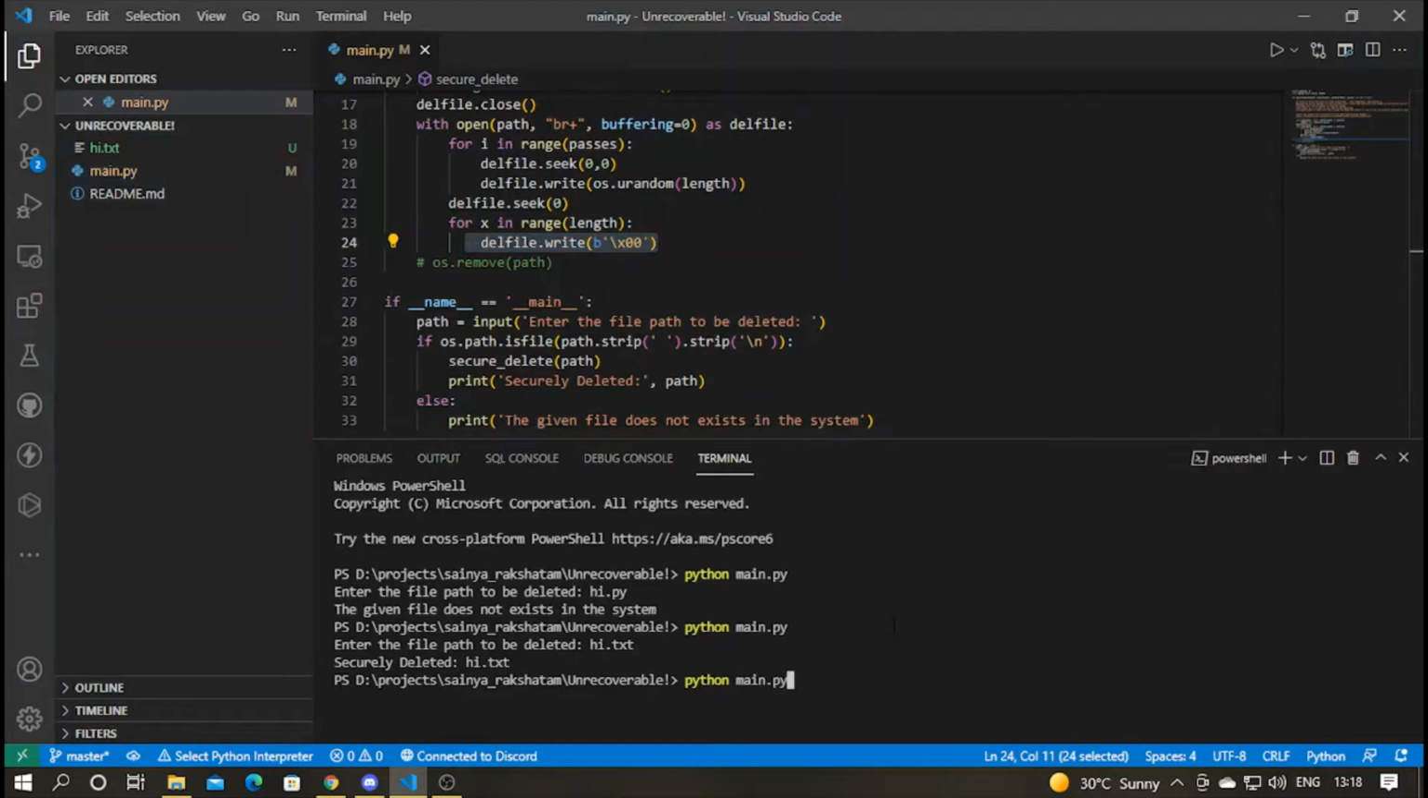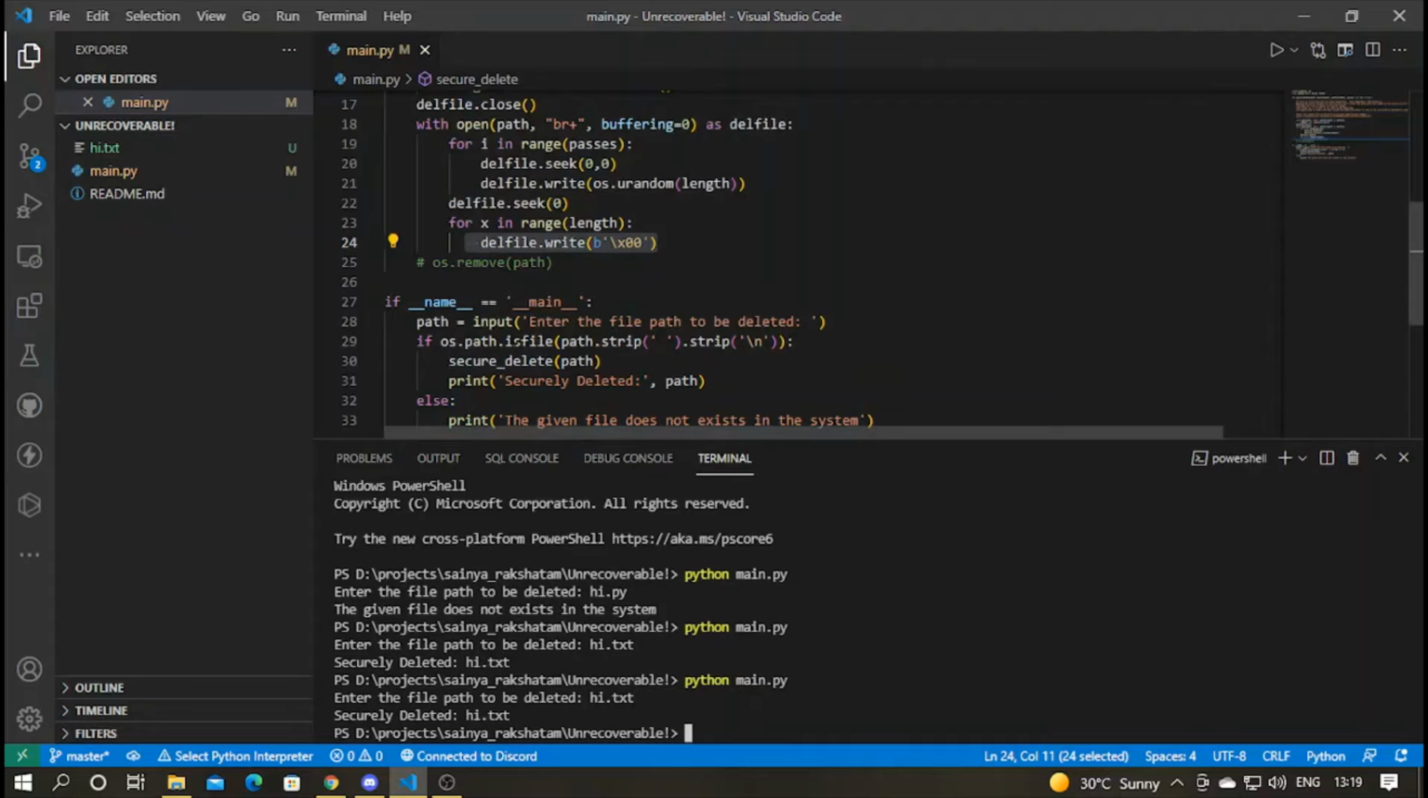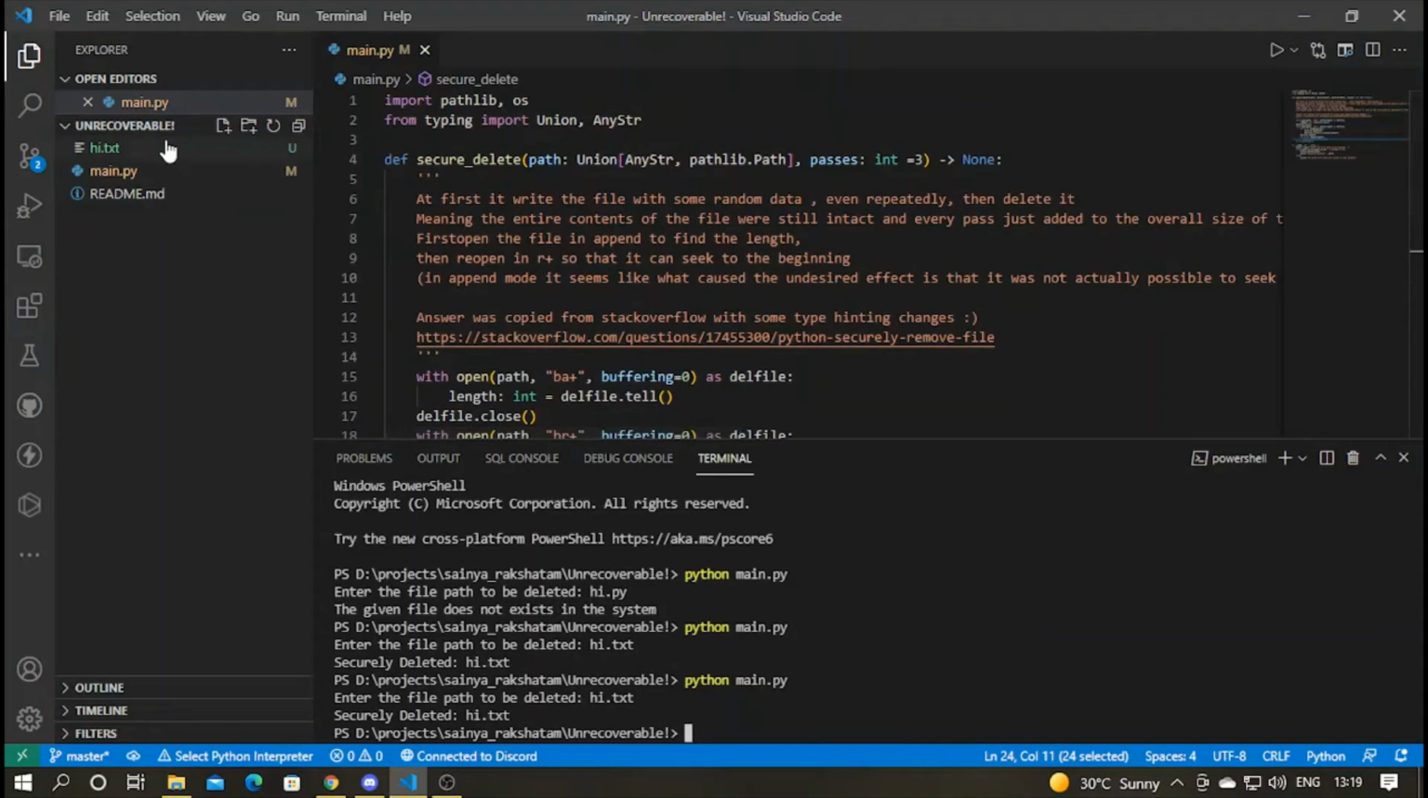I'll just run python main.py and type hi.txt. It's printing securely deleted, since the print function is after the secure delete function. So now let me open the hi.txt file.